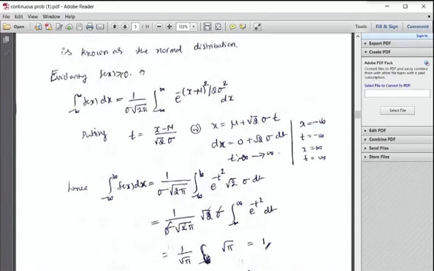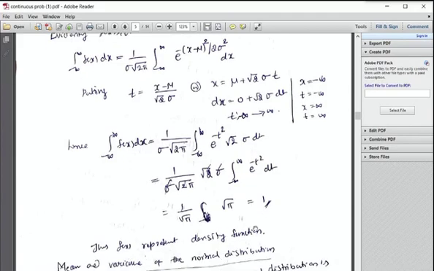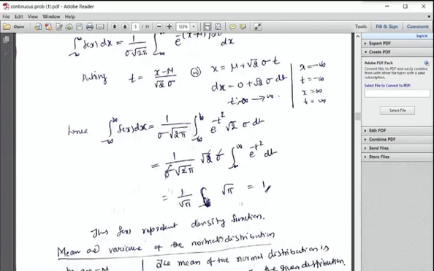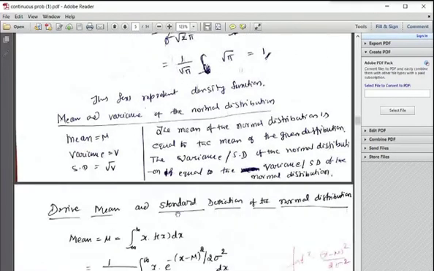Therefore, what is the condition for a PDF? F of x is greater than or equal to 0 and minus infinity to infinity f of x dx equals 1. Thus, f of x also represents the probability density function, right? So next we have to discuss the mean and variance of the normal distribution.